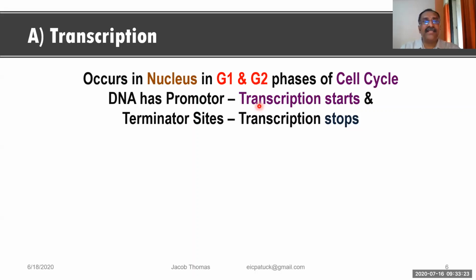Now, if you look at such DNA, the DNA which is going to synthesize RNA has two sites. Now you know, if you go to participate in a 100 meter race, you go and stand in the ground, and you know there is a beginning stage and an ending stage. Am I right, children? You are participating in a 100 meter race, you go to the back side of the ground, where a line is drawn, and everyone goes and stands at that line.